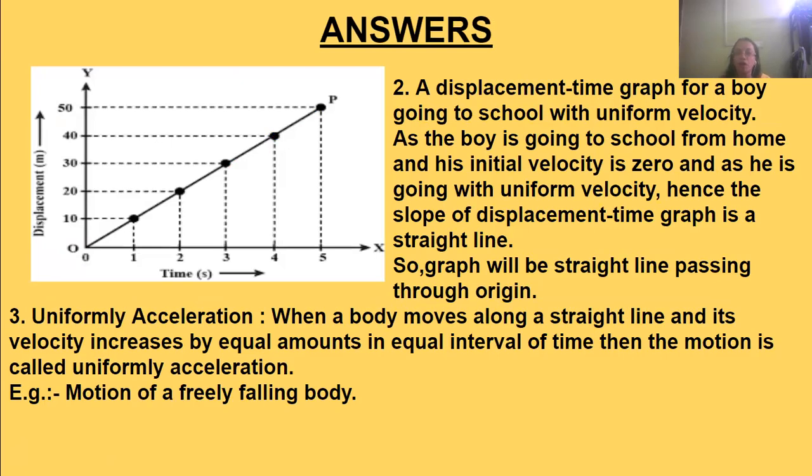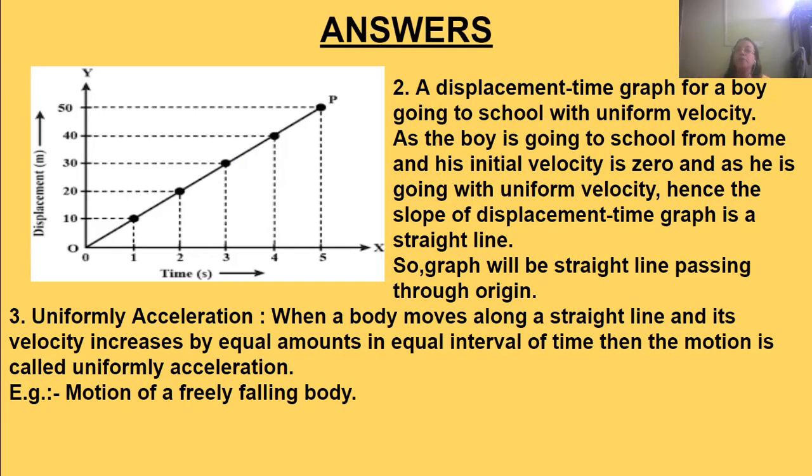Uniform acceleration is when a body moves along a straight line and its velocity increases by equal amounts in equal intervals of time. For example, every 2 hours it increases by, say, 2 meters per second. So the change in velocity is equal for equal intervals of time, and then the motion is known as uniform acceleration.